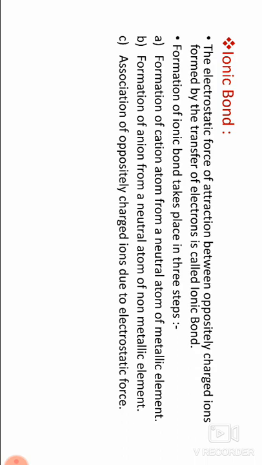The metallic element loses one or two electrons to form a cation, and the non-metallic element gains electrons to form an anion. One gets a positive charge and the other a negative charge. These oppositely charged ions are held together, by the transfer of electrons, to form an ionic bond.